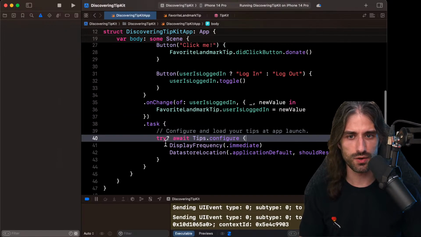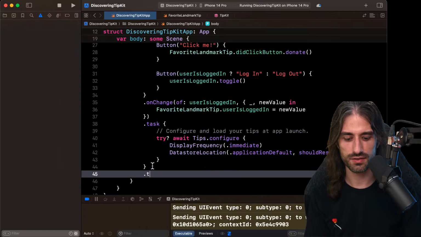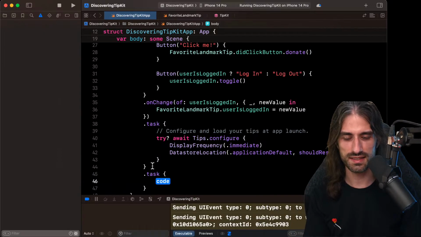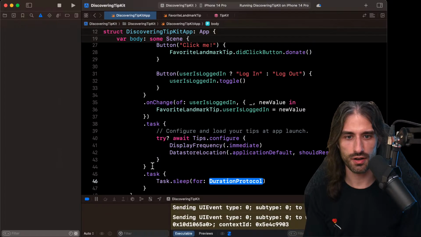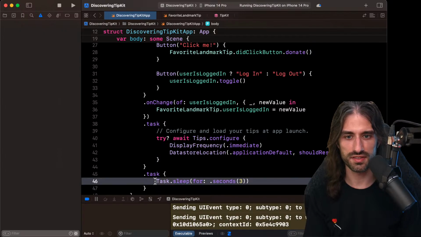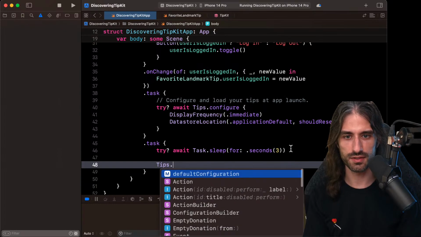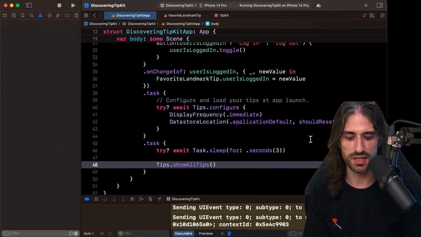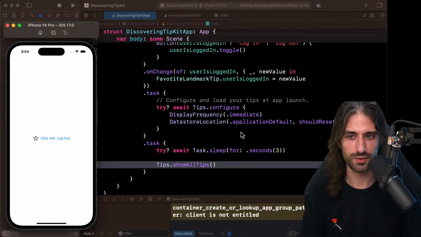Okay, so what did I want to do? Yes, I wanted to create a task. Inside this task, do task.sleep for, let's give it 3 seconds, for instance. So it's going to be try await, I would say. Okay. And then I'm going to say Tips.showAllTips. Let's see what's going to happen. So 1, 2, 3.